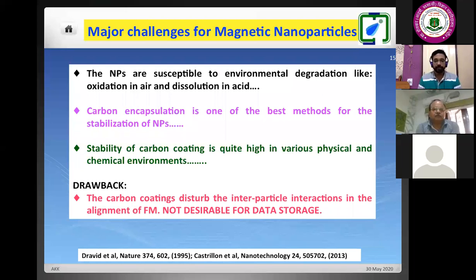About the Earth's magnetic field, I can't answer this question, because I will only tell you the magnitude, whatever I know. The Earth's magnetic field, whatever we measure in our instrument, is around 0.5 Gauss or 50 microtesla. Now, if you consider this bar magnet that I showed here, roughly it has a strength of the order of 100 Gauss. So the Earth's magnetic field is very small compared to this bar magnet. But I can't answer whether this Earth's magnetic field is decreasing day by day or not, because I never studied this thing.